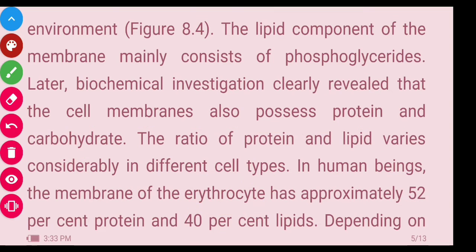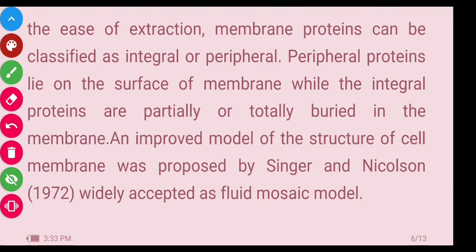Now, depending on the ease of extraction, membrane protein can be classified as integral or peripheral. What does that mean? When we extract the cell membrane, how easily it extracts depends on the ease of extraction. On this basis, the membrane protein can be classified as integral or peripheral.